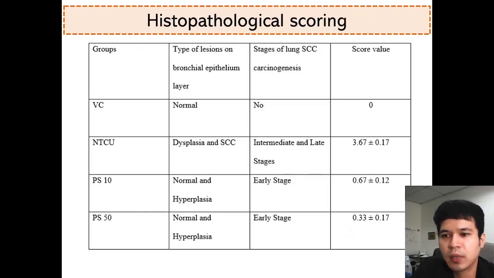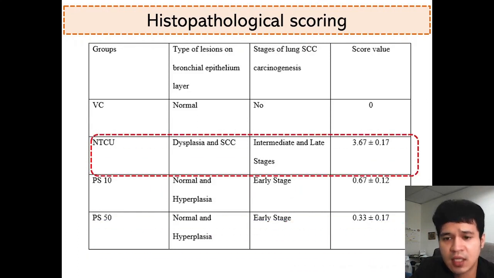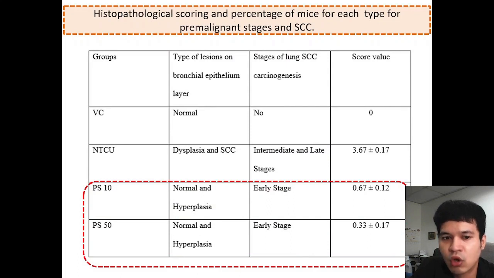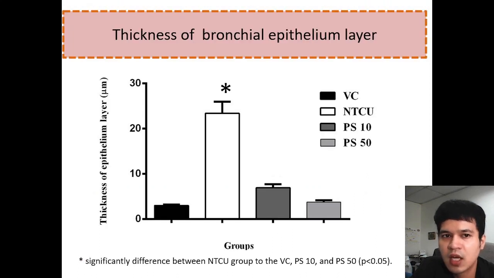Next, we look at the histopathological scoring. As we can see here, the cancer group scored the highest, with the mice in this group usually developing dysplasia and SCC in the lung. Pterostilbene reduced the histopathological scoring, with most of the mice developing hyperplasia and still maintaining a normal bronchial epithelium layer. Next, we look at the thickness of the bronchial epithelium layer.